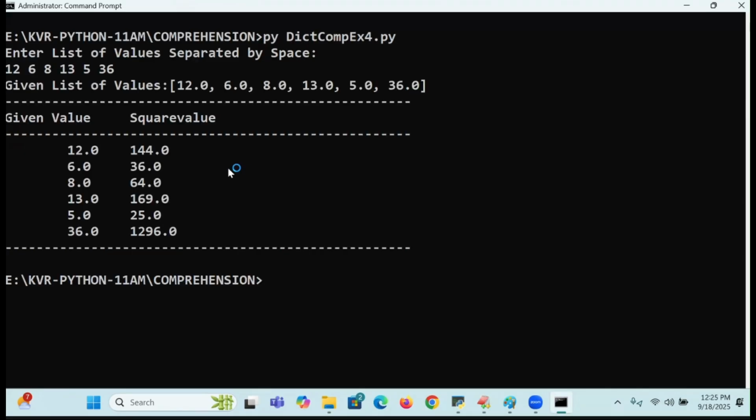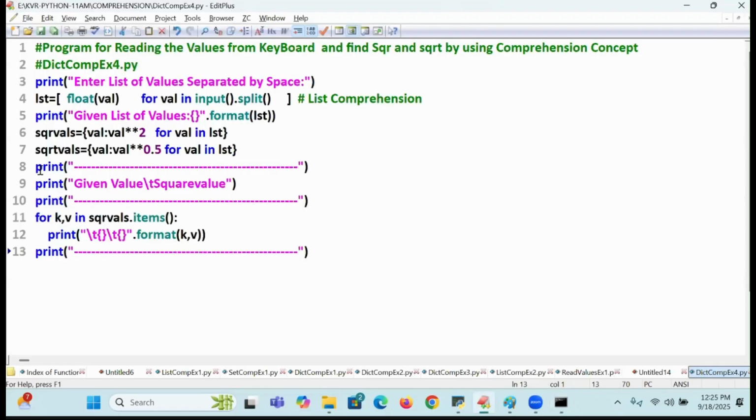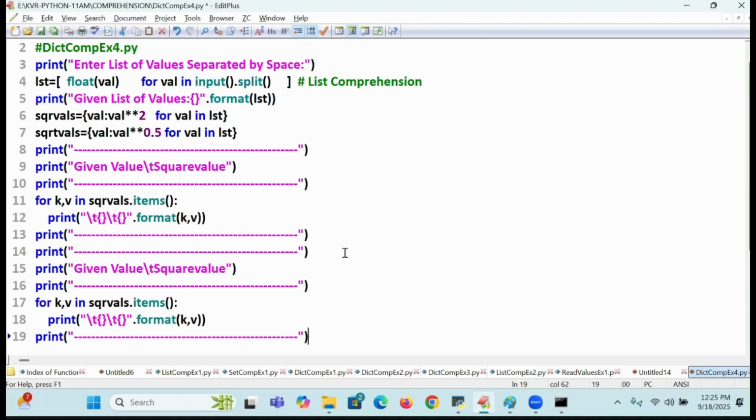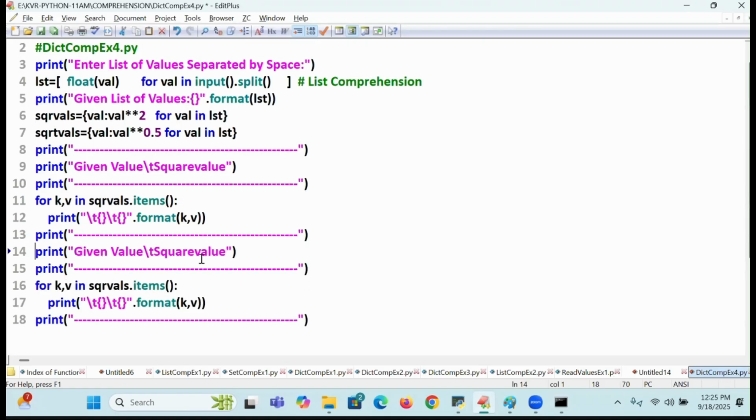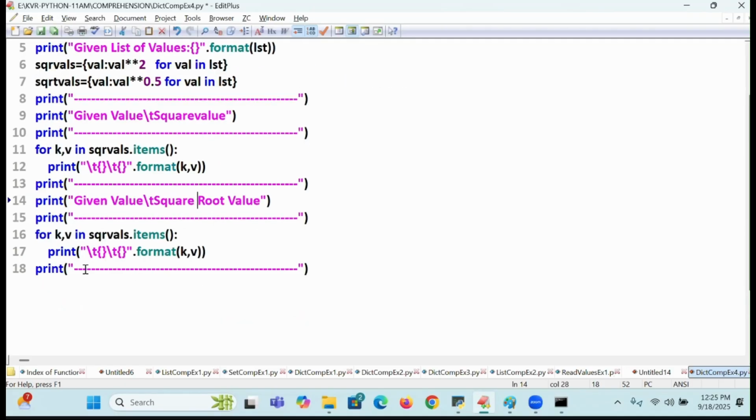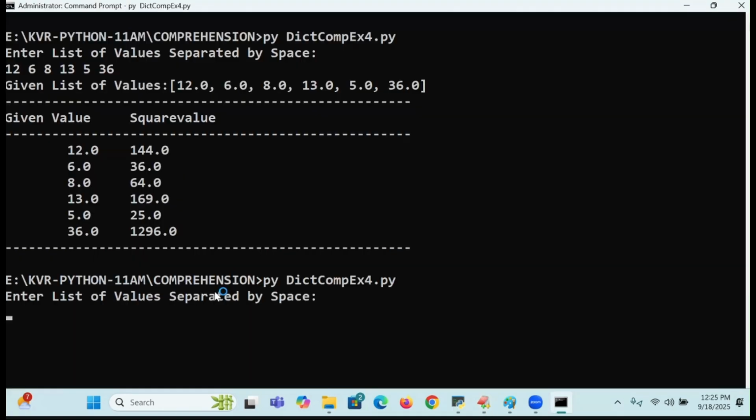Enter these values. Am I getting the given value and then the square value or not? Yes. Now I want to get the square root also. How do I get it? As I already mentioned, please observe, here I am going to write the square root value. So here I will write SQRT values I am printing.